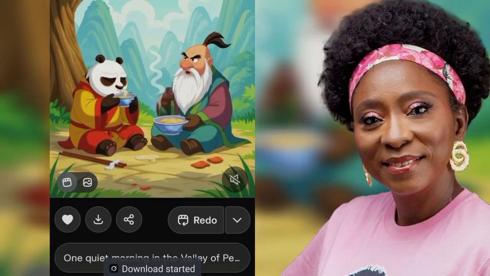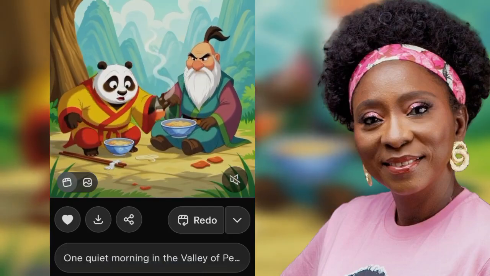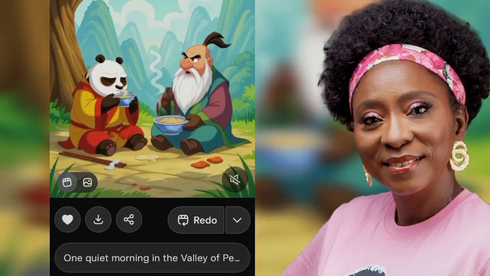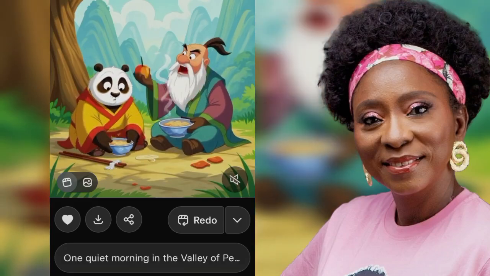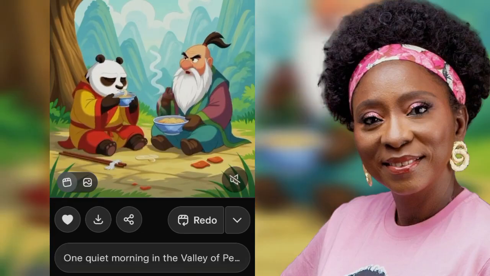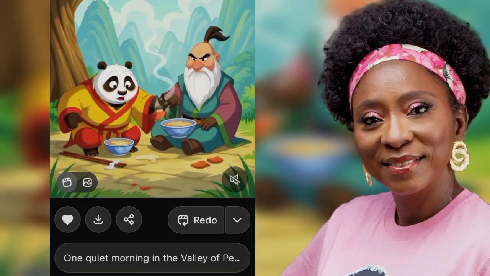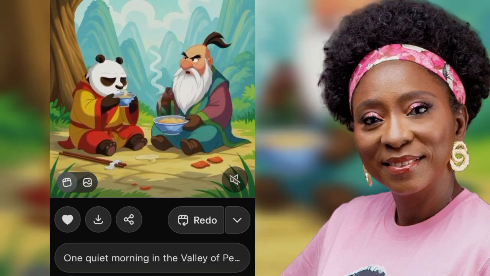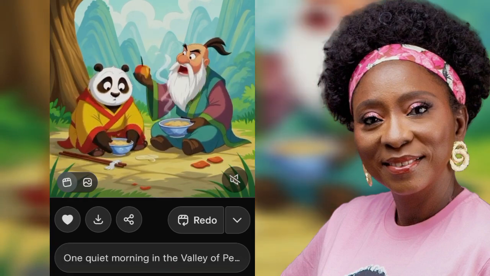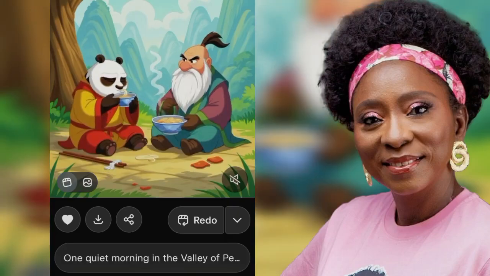Awesome. So that is we had one, and this is the second one. So you will keep on picking portions and then you'll be able to make it into a video. This is awesome. Like I'm telling you, GROK has made it so easy for people to be able to use this, right? So once you're done downloading the videos, all you just have to do is put them all together.